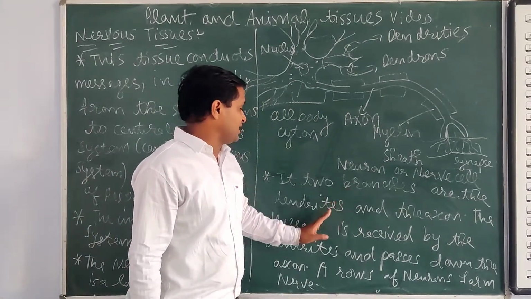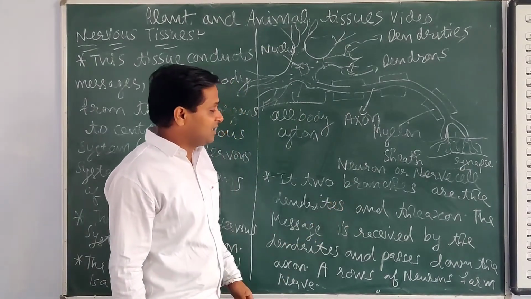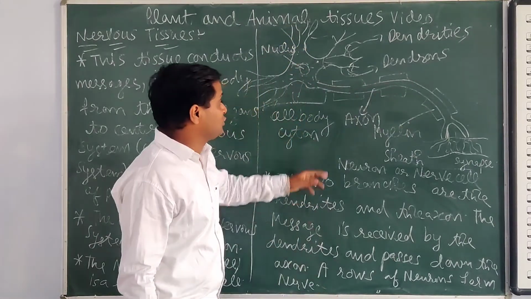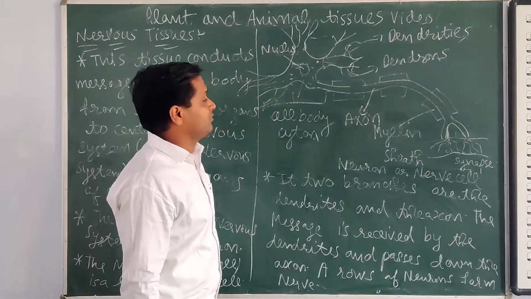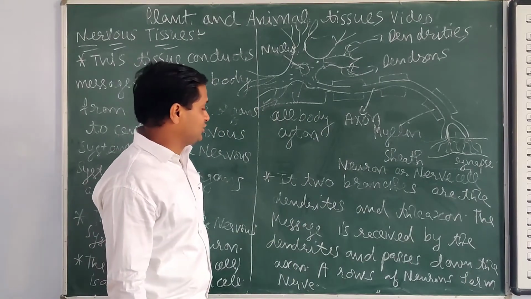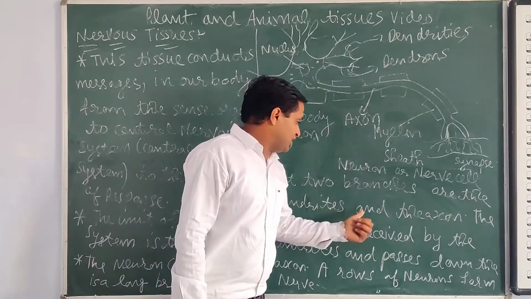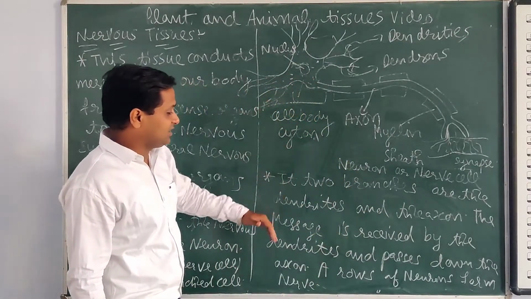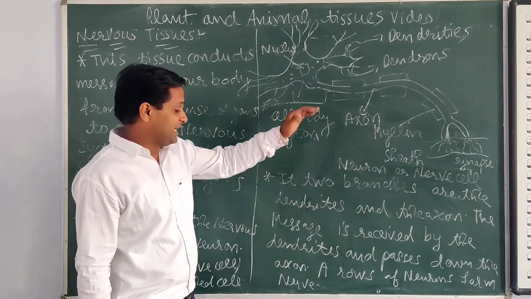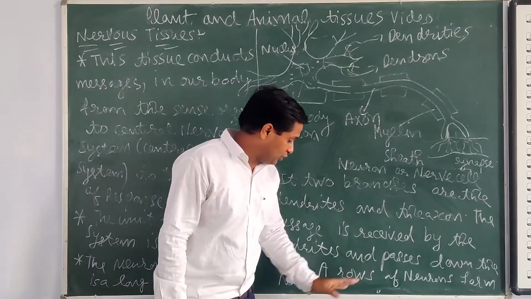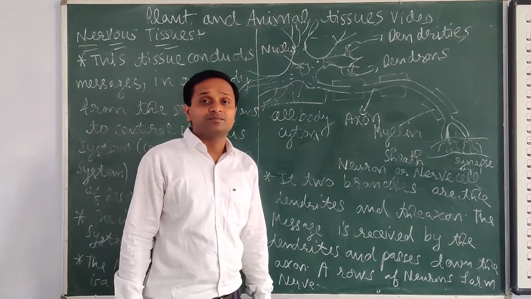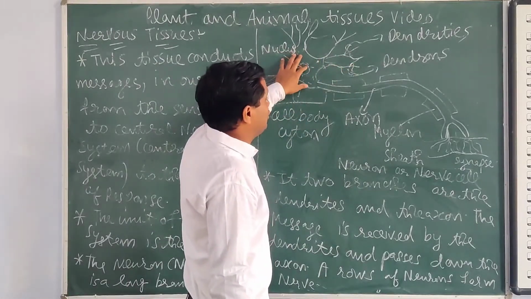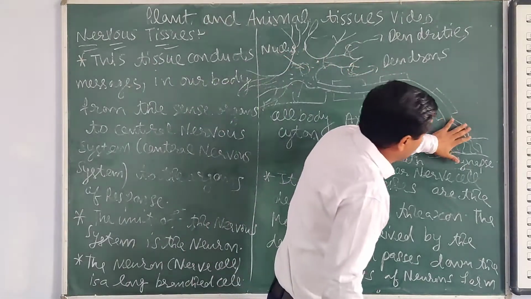The two branches are the dendrite and the axon. This is the first branch, then the second branch is the axon only. And here a myelin sheath is there, which protects the axon. The message is received by the dendrite and passed down through the axon. A row of neurons forms the nerve. The dendrite receives the message, gives it to the cell cytoplasm, and it goes to the axon, then to the nerve ending.